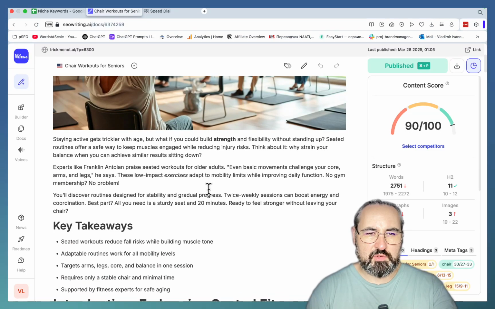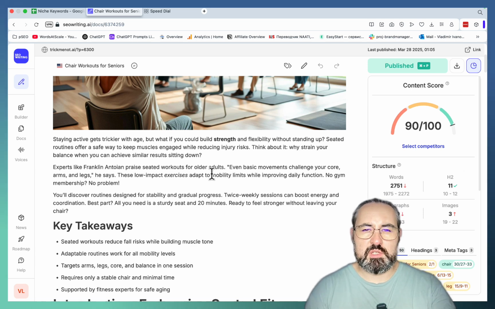Let's read this through. Staying active gets trickier with age, but what if you could build strength and flexibility without standing up? Seated routines offer a safe way to keep muscles engaged while reducing injury risk. Think about it. Why strain your balance when you can achieve similar results sitting down? You discover routines designed for stability and gradual progress. Twice weekly sessions can boost energy and coordination. Best part, all you need is a sturdy seat and 20 minutes, ready to feel stronger without leaving your chair.